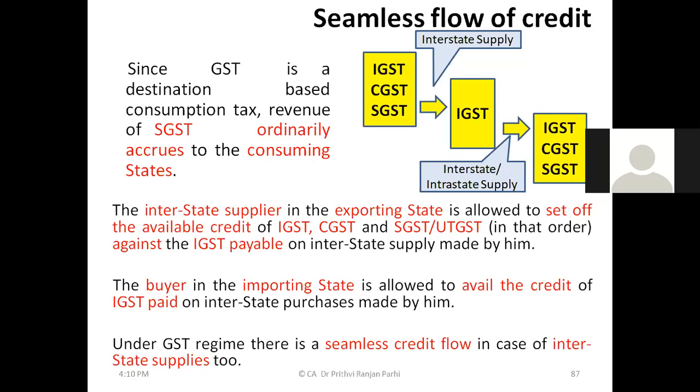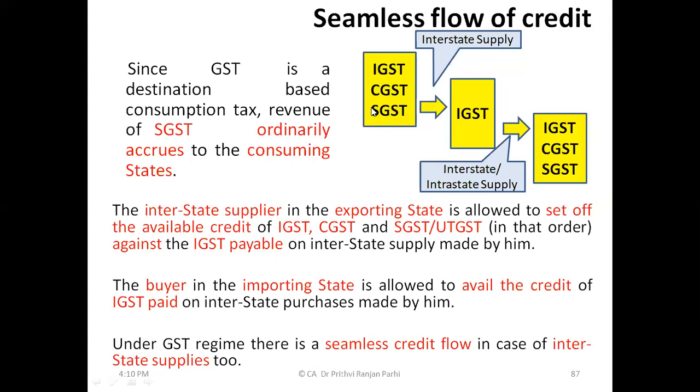To set off the available credit of IGST, CGST and SGST or UTGST in that order against the IGST payable on interstate supply made by him. Now here it explains that if you are an interstate supplier, look at the picture. What kind of credit is available? You might be having IGST credit, CGST credit, and SGST credit.